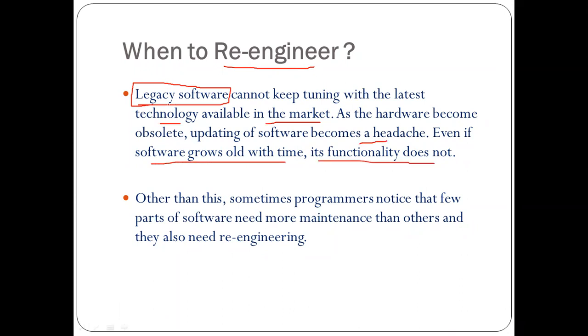This is what I told you about legacy software: there is a possibility that it is an old system with properly working functionality, fulfilling its objective, but getting obsolete because it is not possible in the latest technology, due to compatibility issues with the hardware or anything like that. So we need to re-engineer these legacy software so that they can survive in the current market. Other than this, sometimes programmers notice that a few parts of the software need more maintenance than others. Then also we need re-engineering.